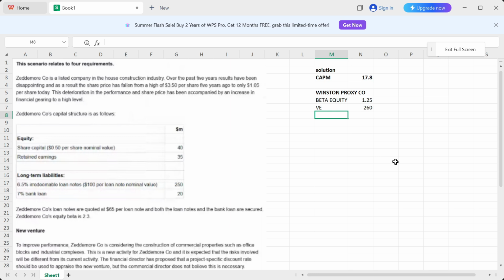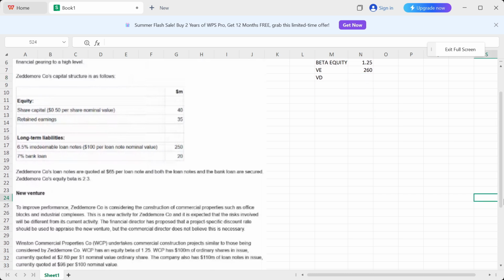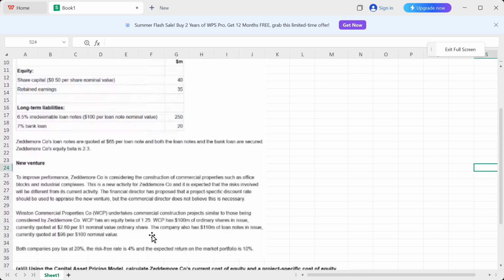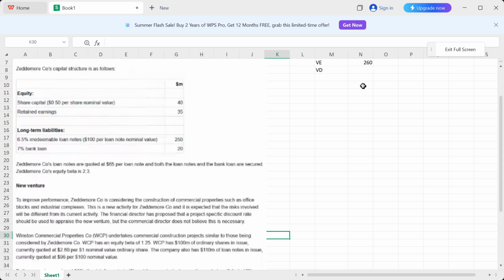Now I'm going to calculate my market value of debt. How do you calculate the market value of debt? Let's see. So it says the company also has $110 million of loan note in issue, currently quoted at $96 per $100 nominal value. So I'm going to divide 110 with 100 so I can have the number of loan notes, and then I can multiply with 96, which is the market value. So I can get the actual market value of the debt, okay?